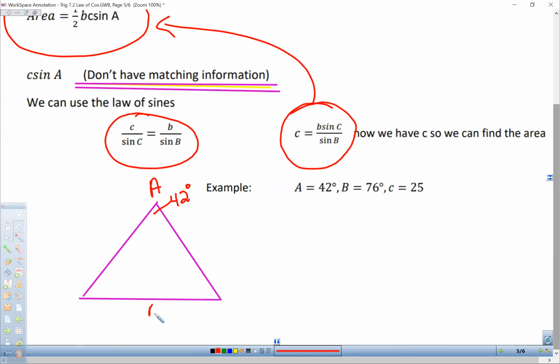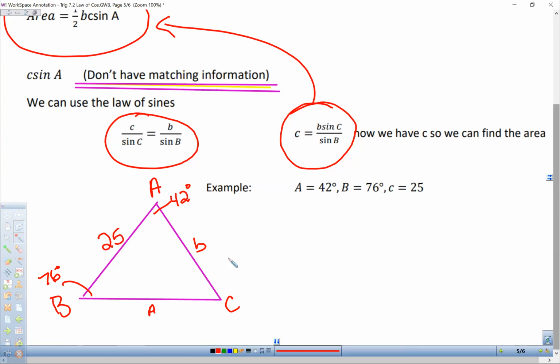That means this is A down here. Here's angle B. This is 76. And here's angle C. And we have side C, which is 25. And this is side B. So I either need A, and then I could use angle B, or I need B, and I could use angle A.